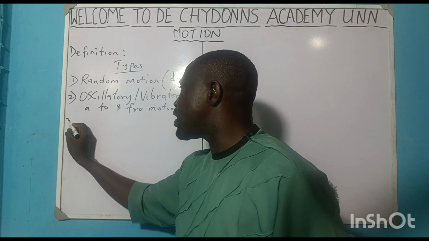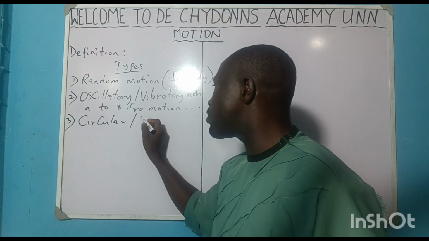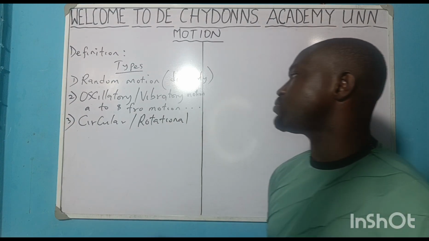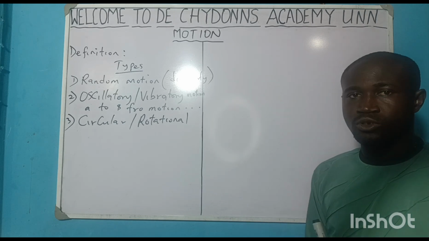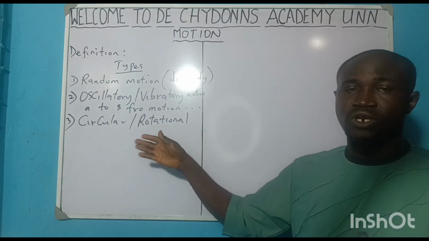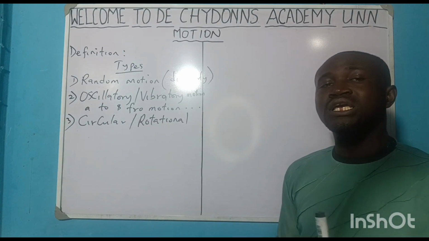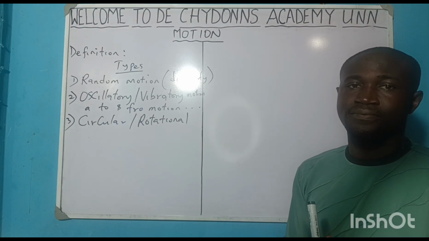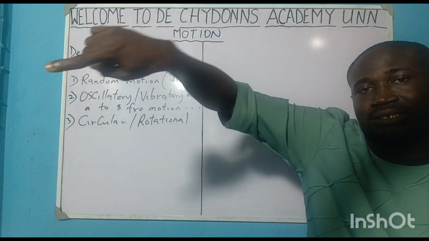Then the next one on our list is circular or rotational motion. When we talk about circular or rotational motion, even though they have slight difference, they are majorly the same. Circular or rotational motion is motion of a body around a circular path.